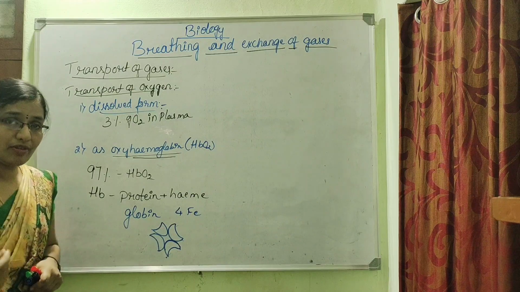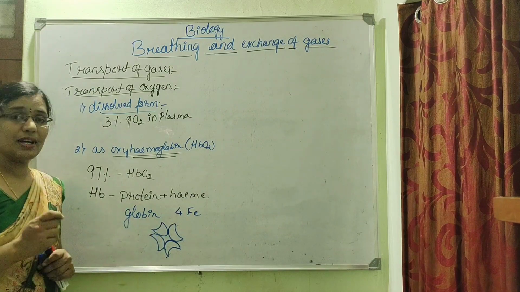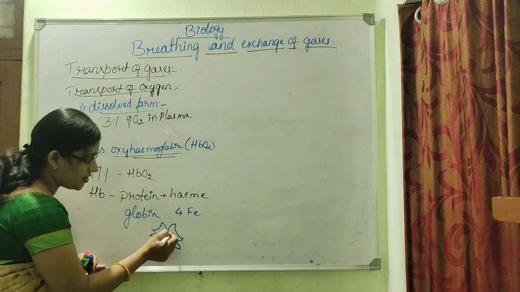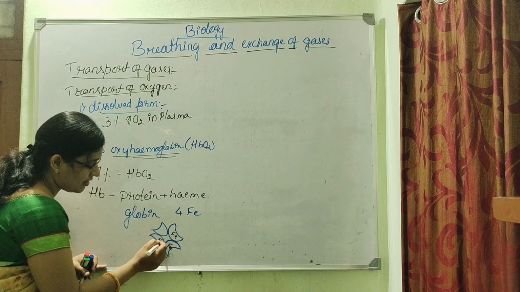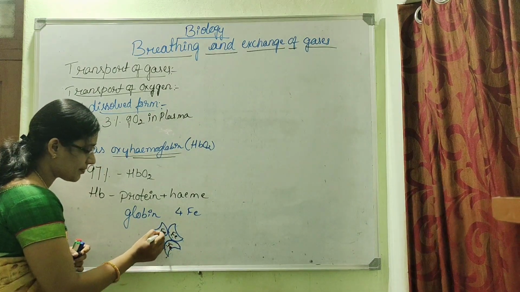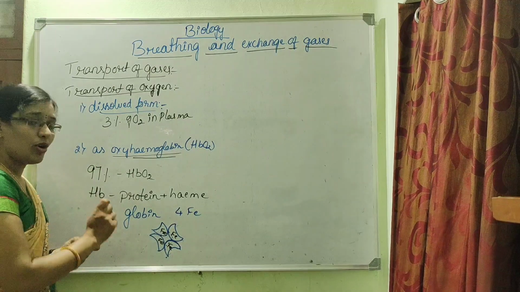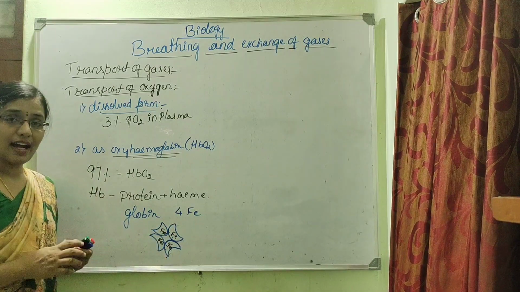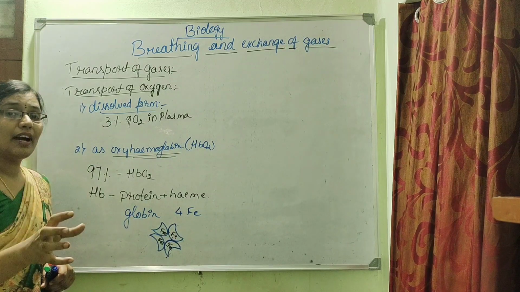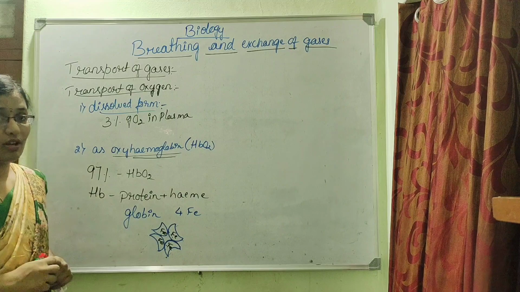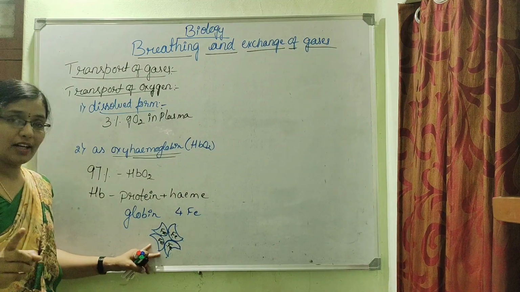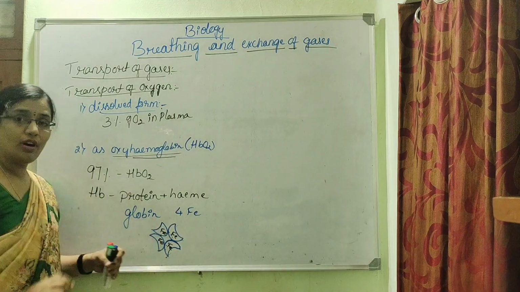It will be in the form of a chain, whereas heme is made up of 4 iron atoms. So this hemoglobin has 4 iron atoms, and each iron atom has the capacity to bind with one molecule of oxygen, and thus one molecule of hemoglobin can bind up to 4 molecules of oxygen.